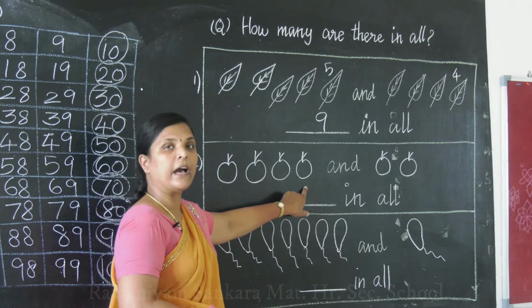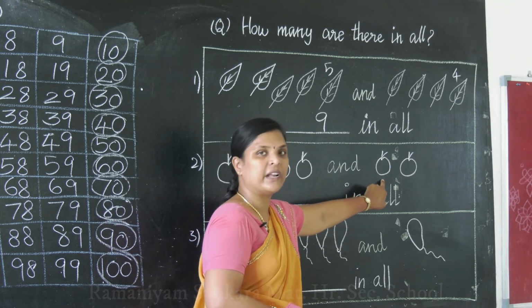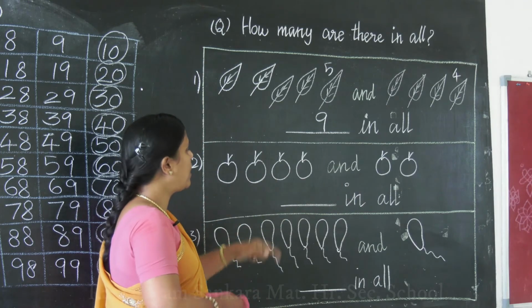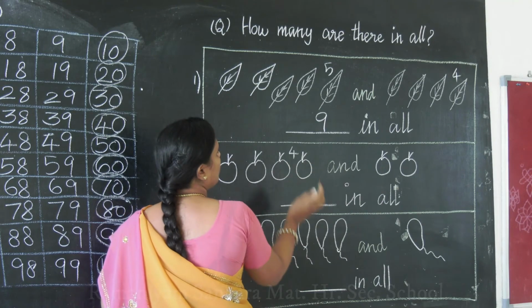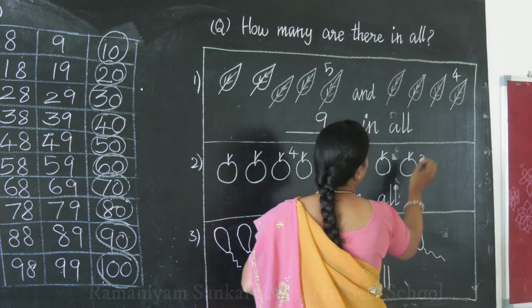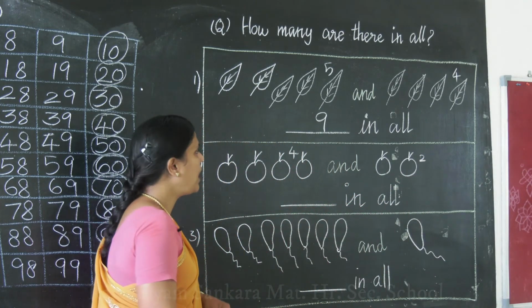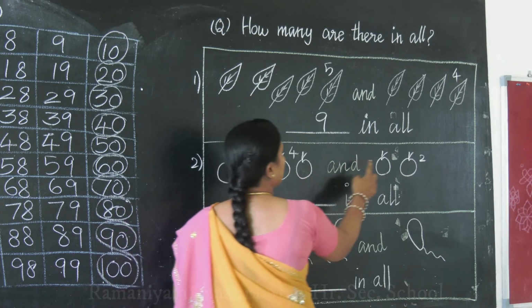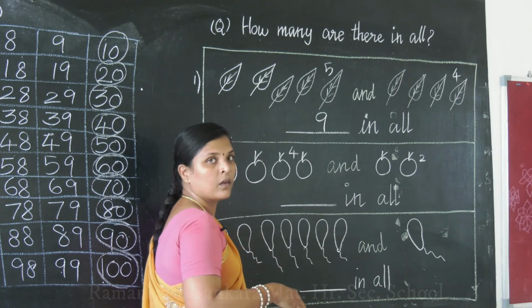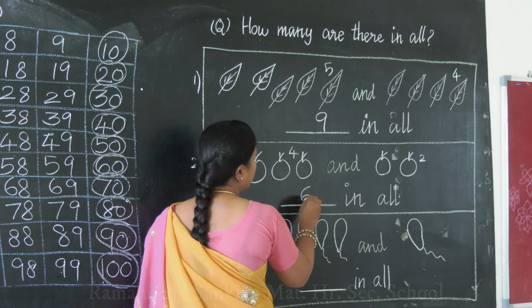Here some oranges are there. Okay children, shall we count? 1, 2, 3, 4. So this side we have 4. This side 1, 2. This side you have 2. Okay ma? Shall we count in all? 1, 2, 3, 4, 5, 6. Okay children. So you have 6.